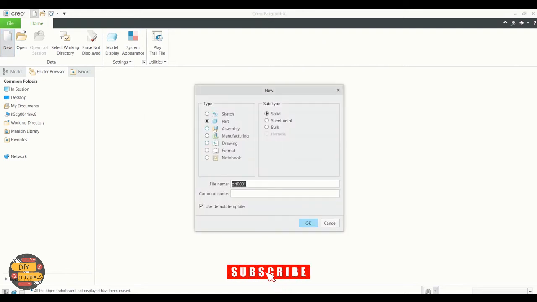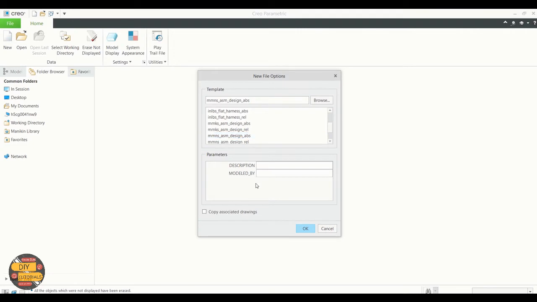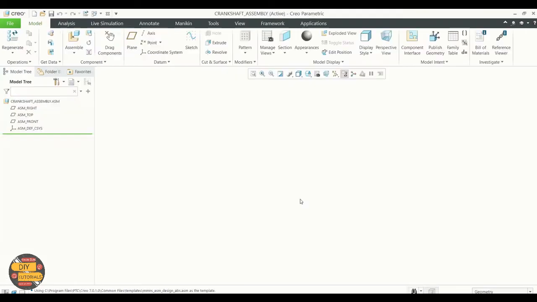Click on Assembly, type in the file name, uncheck the Use Default Template. We will select millimeters as the unit. Now we'll display the axis and the plane.